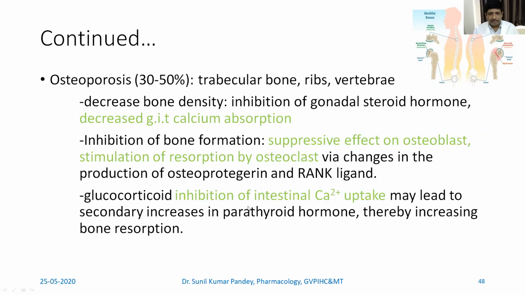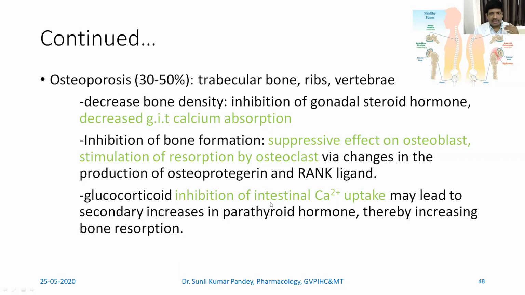Then the glucocorticoid inhibits the intestinal calcium uptake, which may lead to a secondary increase in parathyroid hormone. So if you remember the pathway, when the intestinal calcium uptake is decreased, that means the calcium sensing is less, the occupancy is less, that means there is more release of parathyroid hormone. And as we already know, parathyroid hormone causes bone resorption. So again here there will be bone resorption and the risk of osteoporosis will increase.